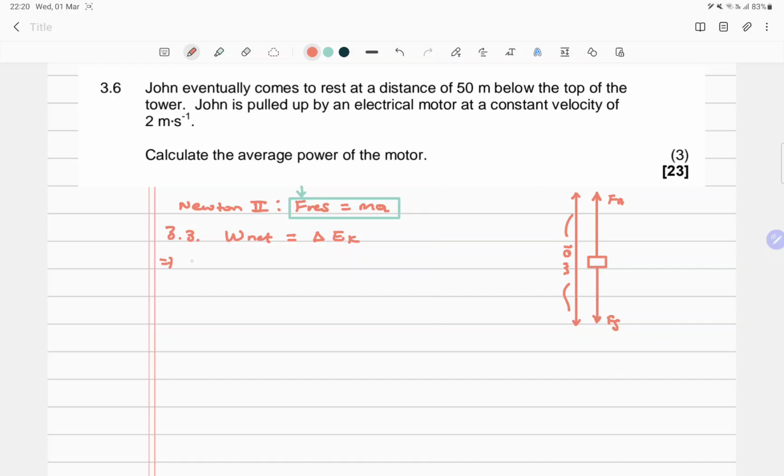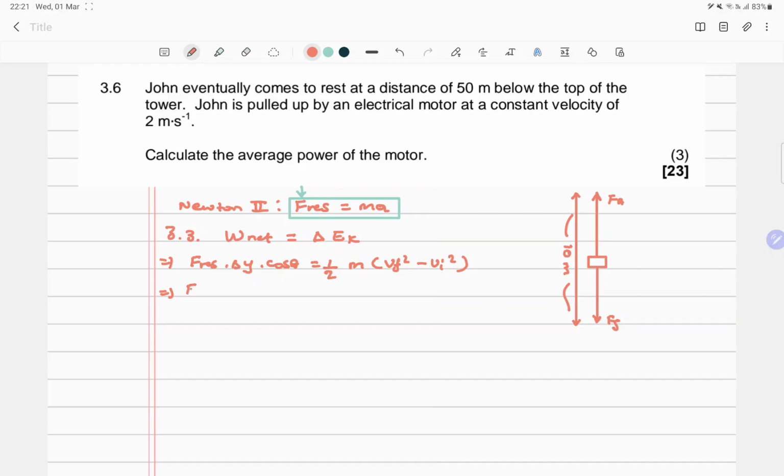And then we know that work itself in this case is the resultant force multiplied by delta y, because we're doing vertical motion, times cos theta, is going to be equal to half m v final squared minus the initial velocity squared. Great. So this is how you set it up.